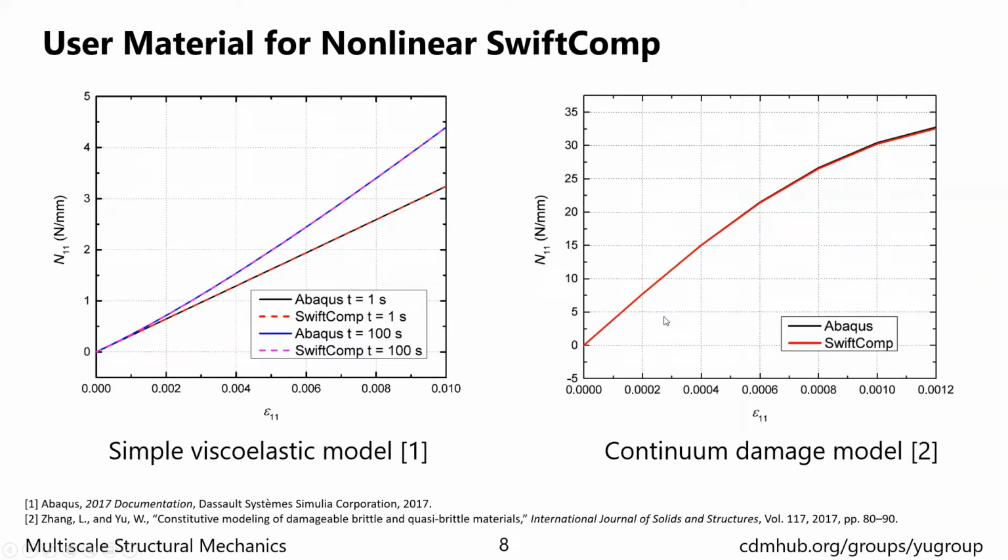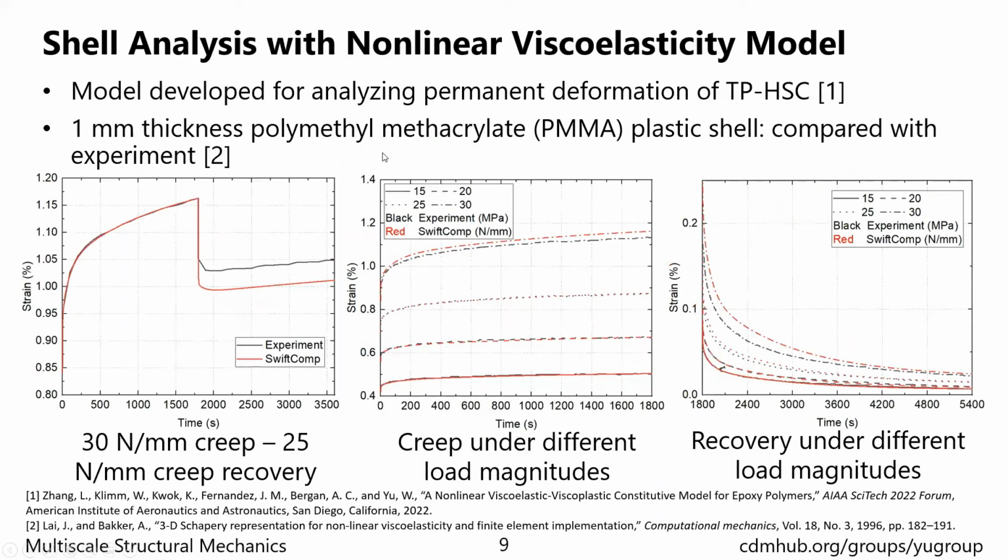It is more complex than the viscoelastic model, and for this model, our nonlinear SwiftComp can still match very well with the Abaqus result. Then we have implemented a different material model with the SCUMAT. It is a nonlinear viscoelastic viscoplastic model developed for analyzing the permanent deformation of the TP-HSE booms. The material model consists of a nonlinear viscoelastic part and a viscoplastic part.